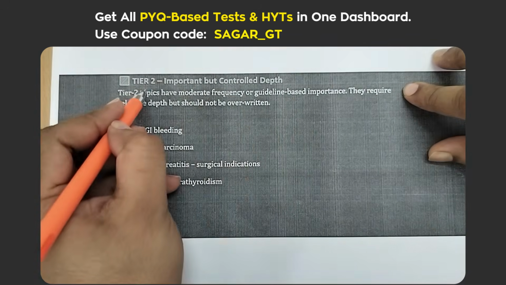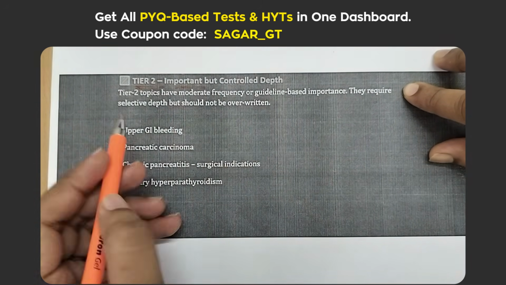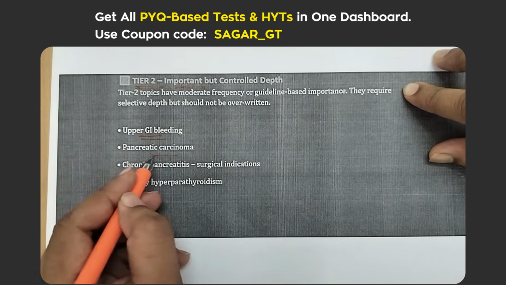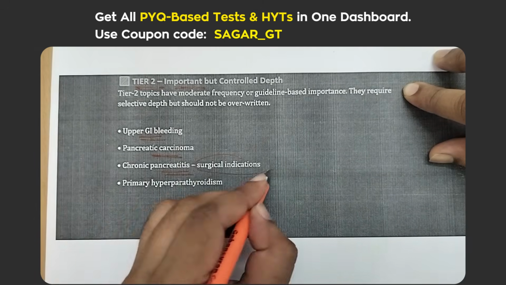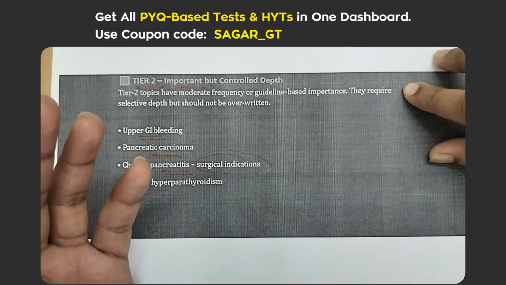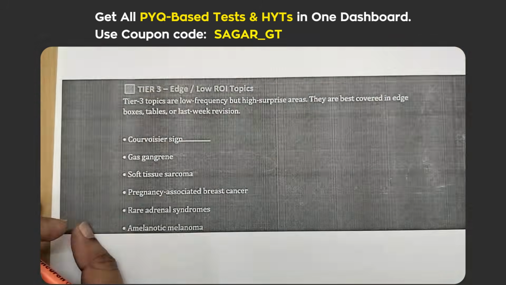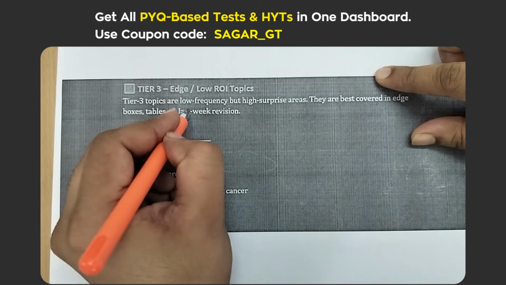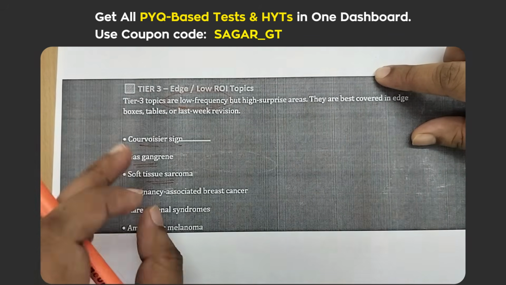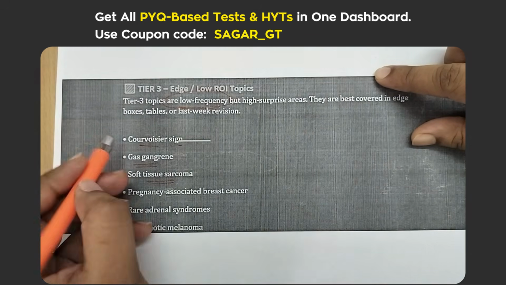If you come to tier 2, these are important topics, but you do not have to read in depth. You just have to read the basic part, like upper GI bleed causes and how you are going to manage, pancreatic carcinoma, chronic pancreatitis surgical indications, primary hyperparathyroidism. So just the basic part of these topics. Now we'll move to tier 3. These topics are very low frequency, like the curvature sign, gas gangrene, soft tissue sarcoma, where you just have to look at these topics and revise the very basic part. They are not going deep into these topics.